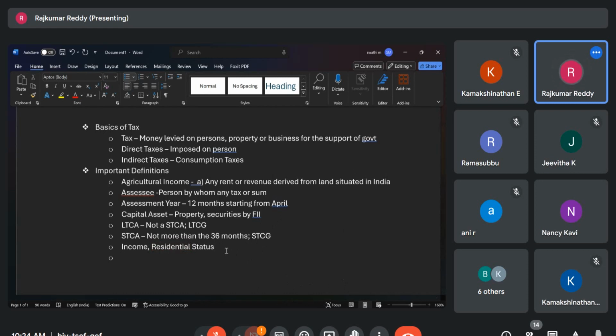We know only two terms, resident and non-resident. But for income tax, this definition is much broader. Within the resident, there are two terms you need to remember: ordinarily resident and not ordinarily resident. Why I am writing is you should not forget this terminology. At least if you revise this terminology once in a while, you can write something in the exam.